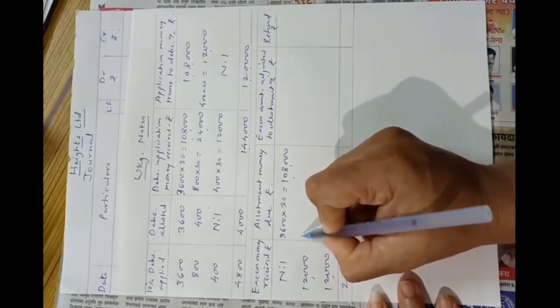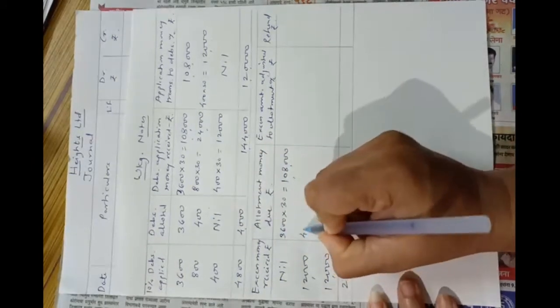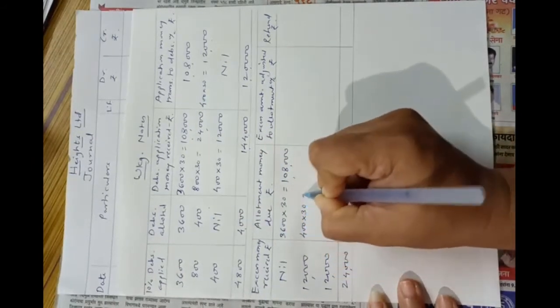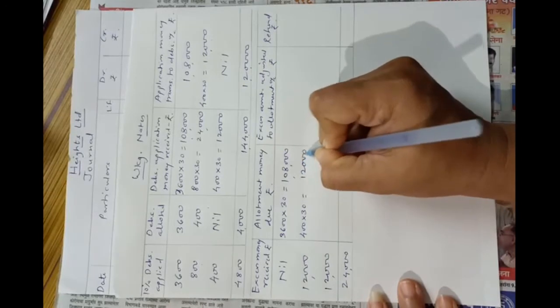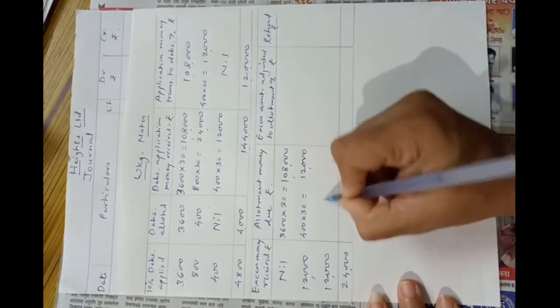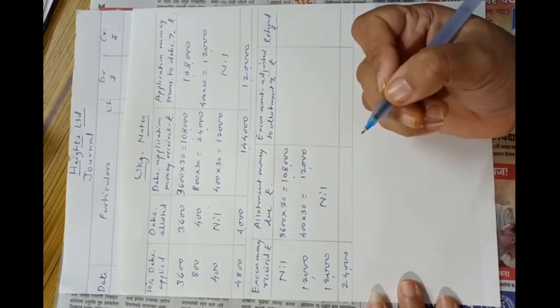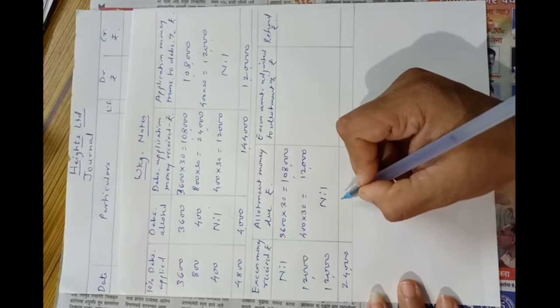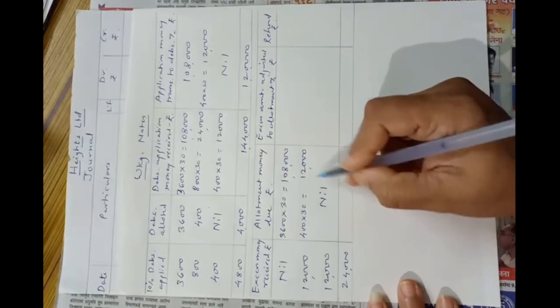In case of the second category, they have been allotted 400 debentures, so 400 into 30 will be due from them, that is rupees 12,000. And in case of the last category, no amount will be expected from them because the company has not allotted any debentures to them. So the total amount will be 1,20,000 due on allotment. Understood?